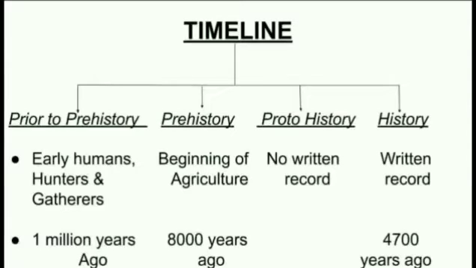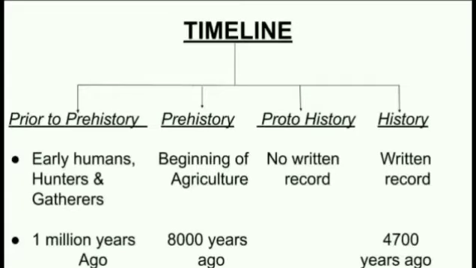As you see in the mind map, history is divided into 4 periods: prior to prehistory, prehistory, proto-history and history. Prior to prehistory is where the early humans, the hunters and gatherers, had just evolved on the earth about 1 million years ago. The second section is prehistory. This is the period about 8,000 years ago, and now the humans had started the beginning of agriculture.